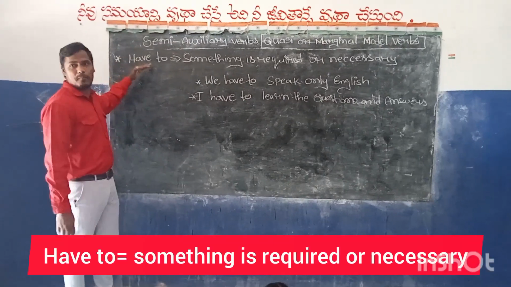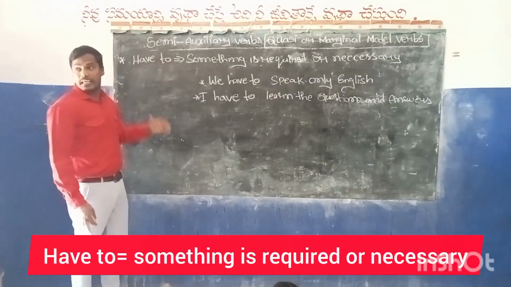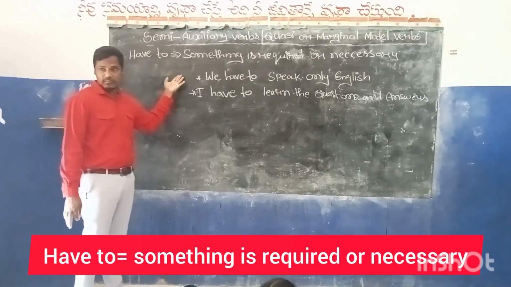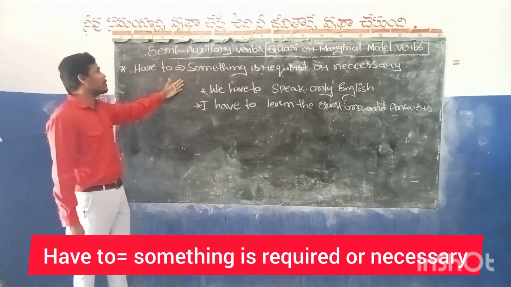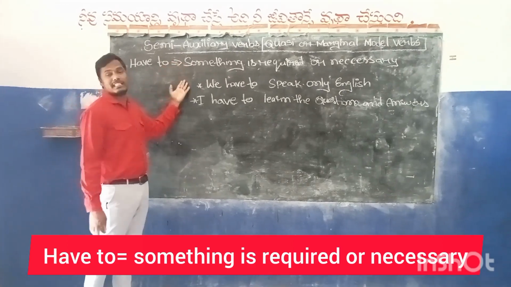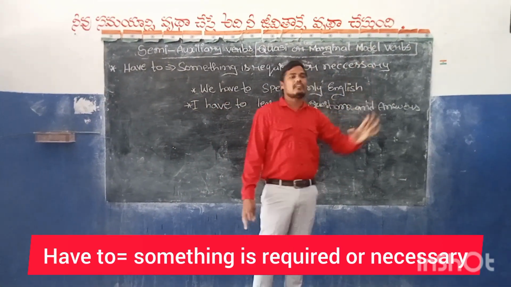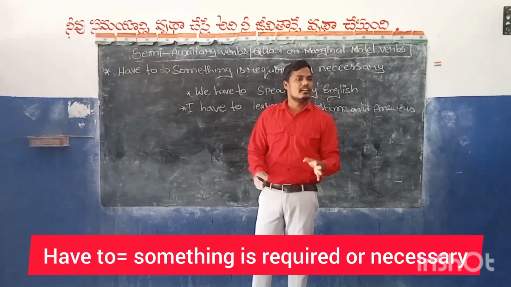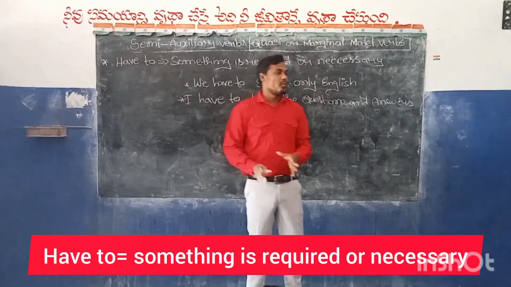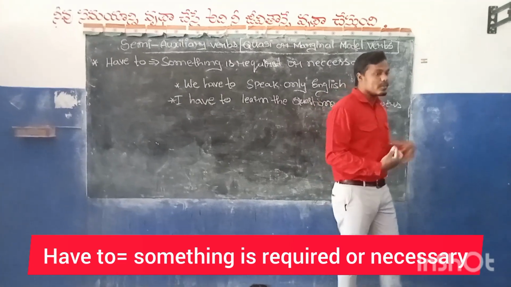Already I have written this meaning. Even I have written another meaning here. Just see the difference. In that meaning I have written, and this meaning is different. See, something is required or necessary. This is also another meaning. "Have to" means something is required. We have to. It is required. We have to learn English.